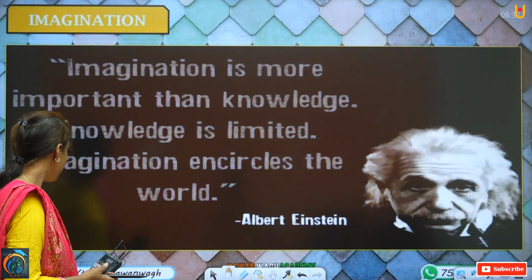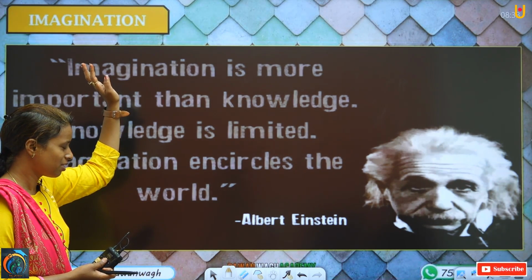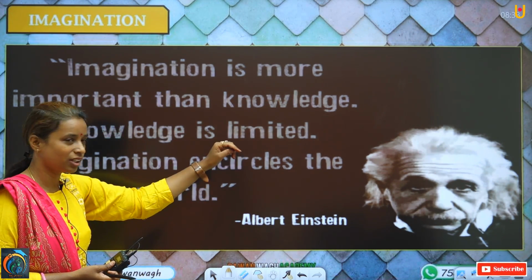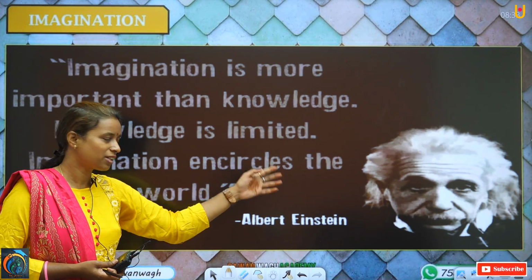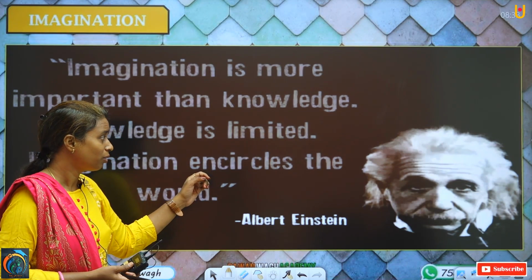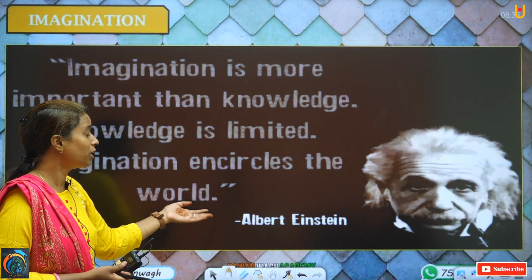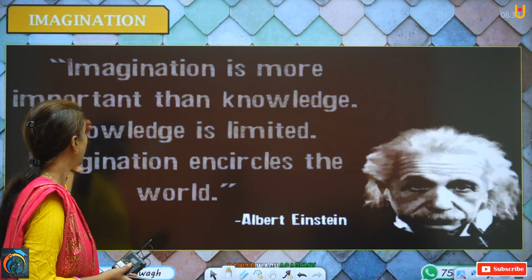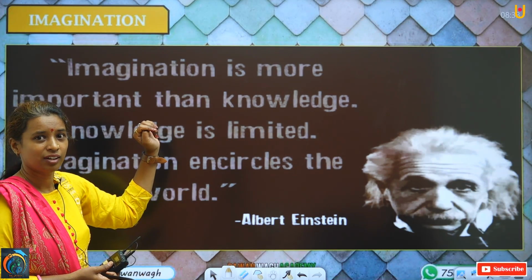Now, the next thing is imagination. You all may know about Albert Einstein, the great scientist. Albert Einstein is saying here, imagination is more important than knowledge.